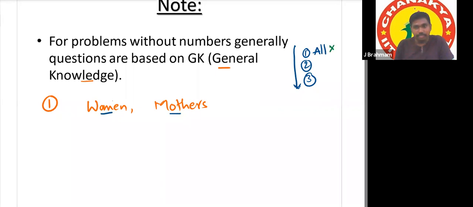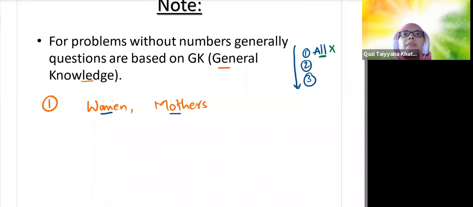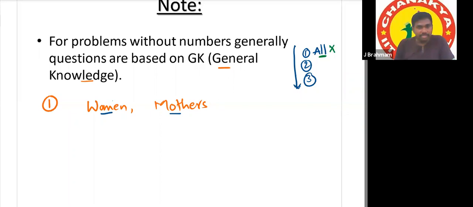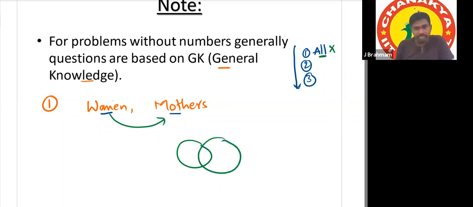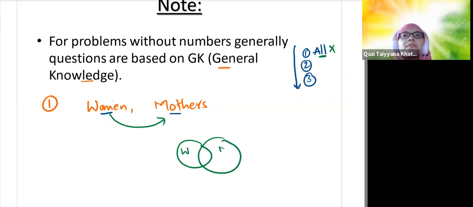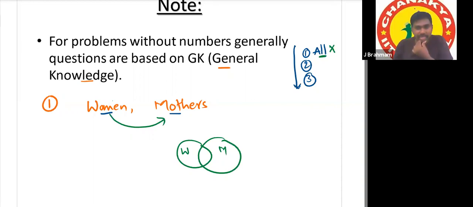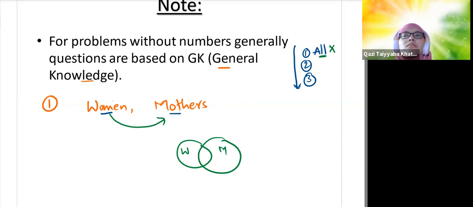So it is failed. Then after all, what do we need to check? All mothers are women. Actually some, right? If all fails, some will be there. So some women are mothers, correct? Yes, sir. So some women are mothers, that's why this is the diagram. Is it the correct diagram?